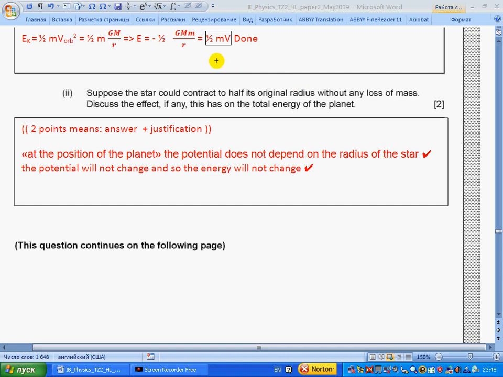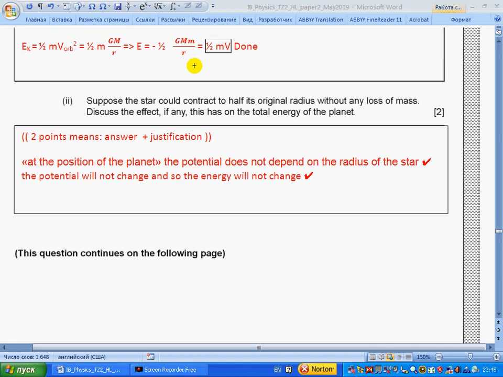If we look at the formula, total energy doesn't depend on the radius of the star. So it depends on the mass of the star, the mass of the planet, and the distance of the planet. So at the position of the planet, the potential doesn't depend on the radius of the star. The potential will not change, and so energy will not change.